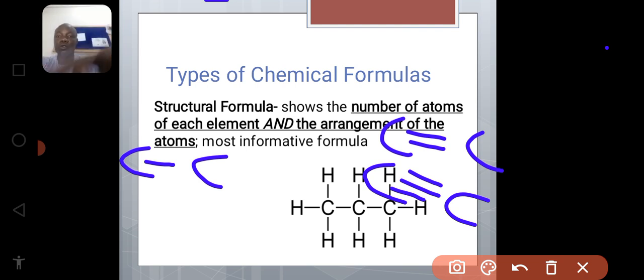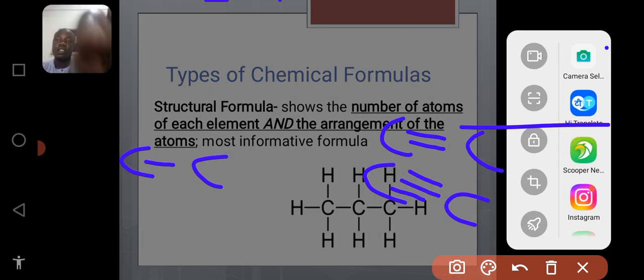Why do we say that this is the structural formula? It's simple.